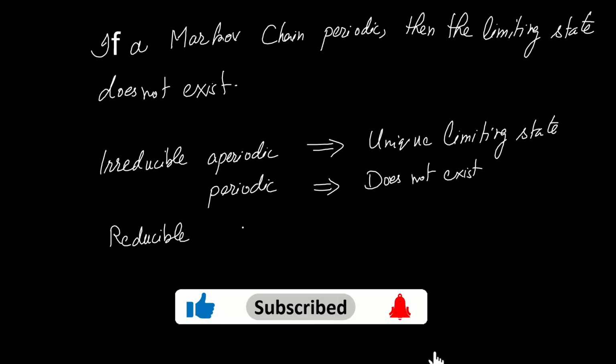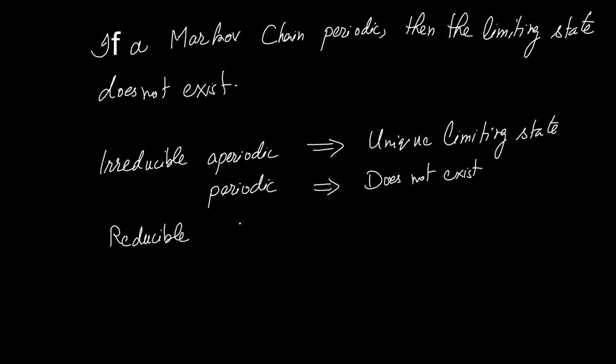If it is reducible, meaning it has multiple communicating classes, for example these two classes, then if the Markov chain starts from this class, it will settle down to a state. It will have a limiting state. Suppose it is S0, and if the Markov chain starts from this other class, then there will be a limiting state, but that limiting state will be different from that state. For a reducible Markov chain, if it has two or more communicating classes, then there will be as many limiting states as the number of communicating classes.